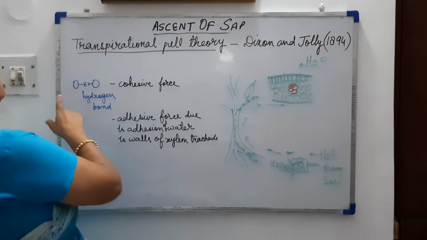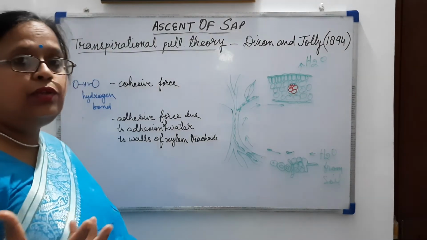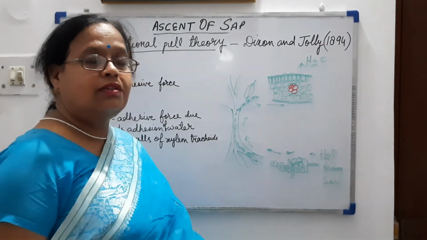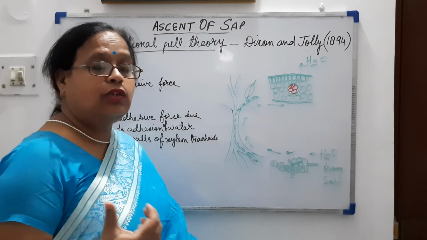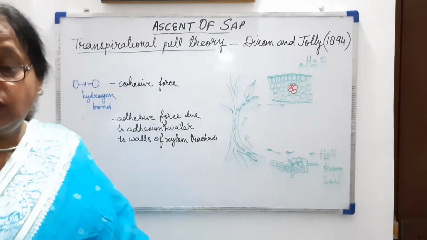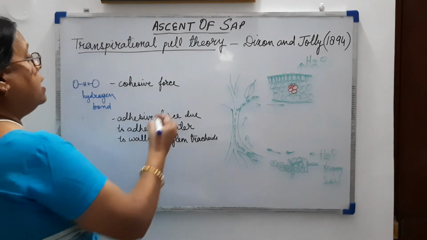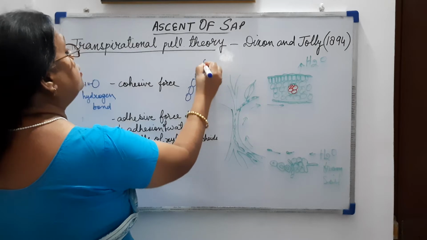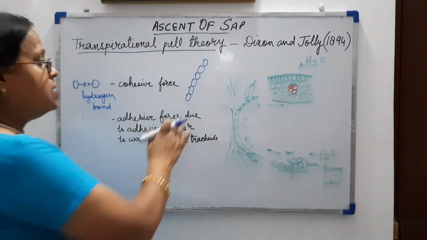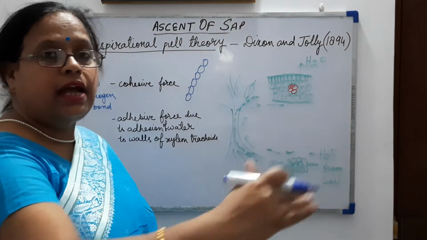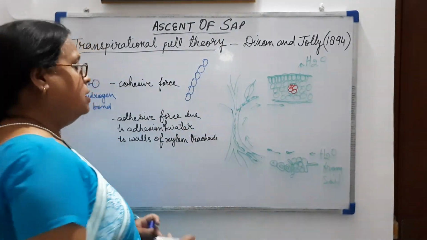As we know, water molecules are held together by hydrogen bonds, and this causes cohesive force in the water molecules, due to which they are attached to one another and can remain in column form. Means they do not get separated, they remain attached to one another.